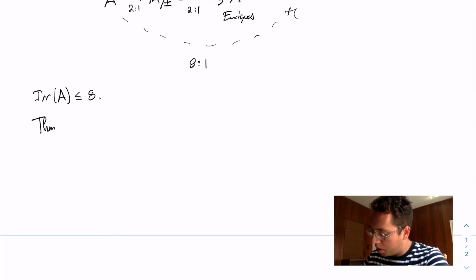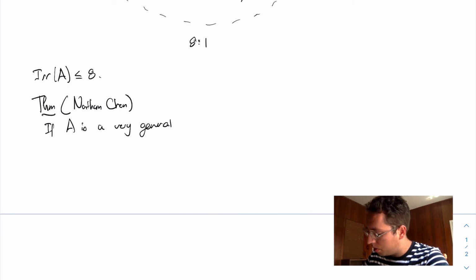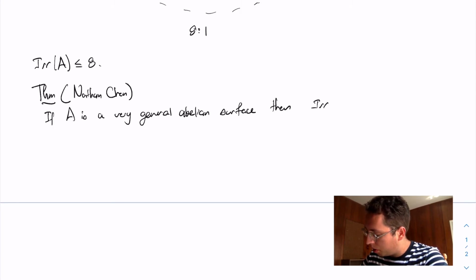The theorem of Chen is a bit stronger, and we're going to need it in its full form. This is Nathan Chen. He shows that if A is a very general abelian surface, and what he actually needs is just that the Néron-Severi group is isomorphic to Z, then the degree of irrationality of A is less than or equal to 4.